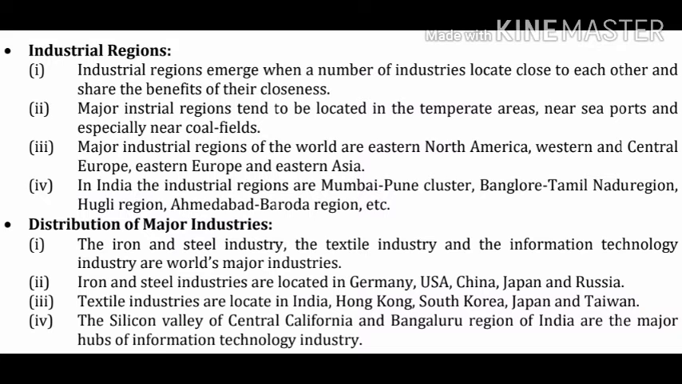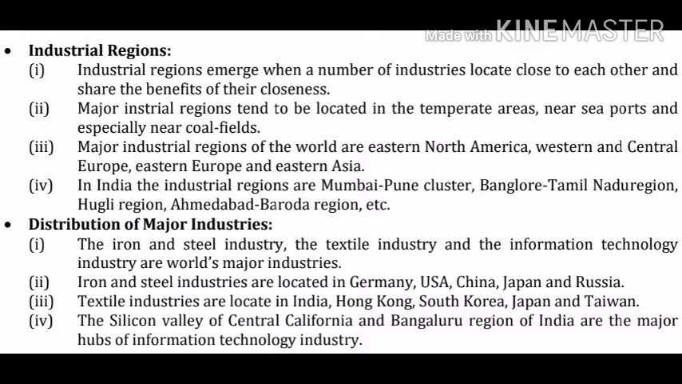Next topic is distribution of major industries. Point number 1. The iron and steel industry, the textile industry and the information technology industry are the world's major industries. Point number 2. Iron and steel industries are located in Germany, USA, China, Japan and Russia. Point number 3. Textile industries are located in India, Hong Kong, South Korea, Japan and Taiwan.